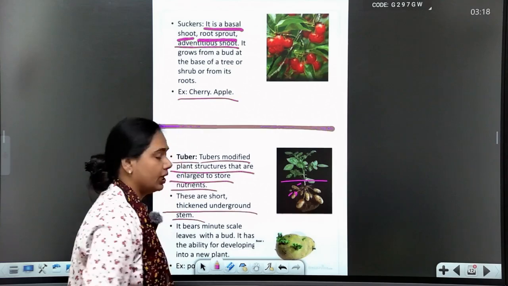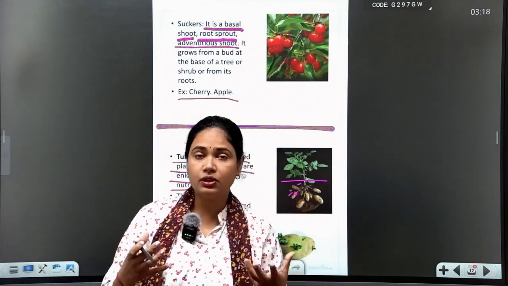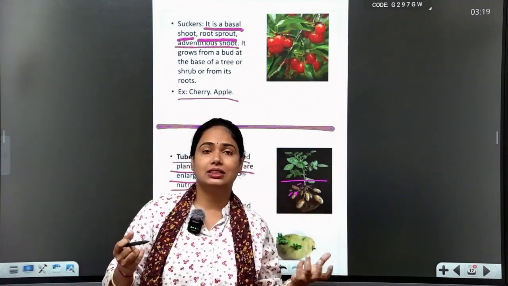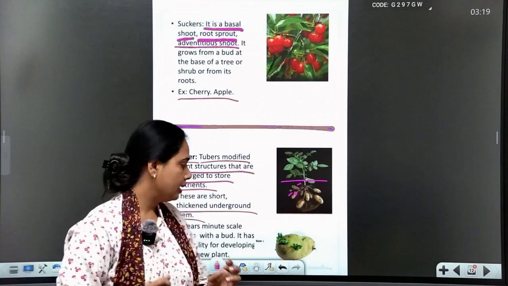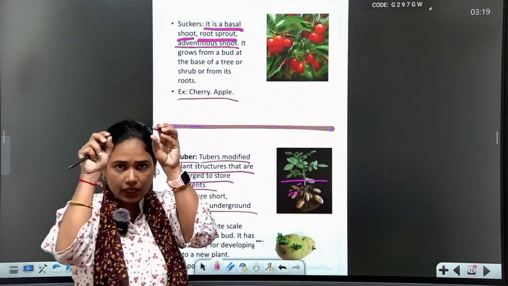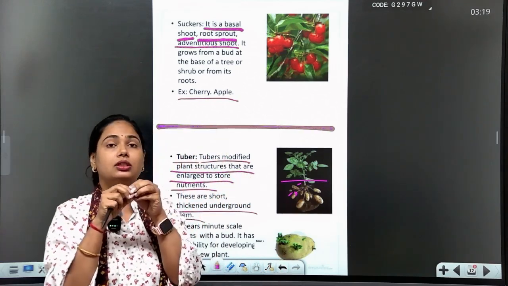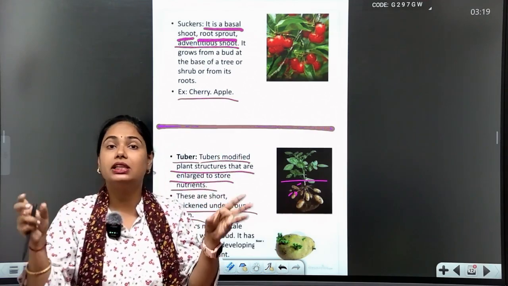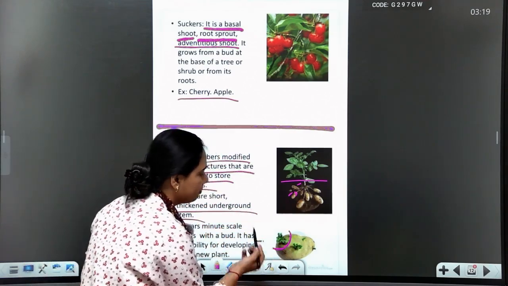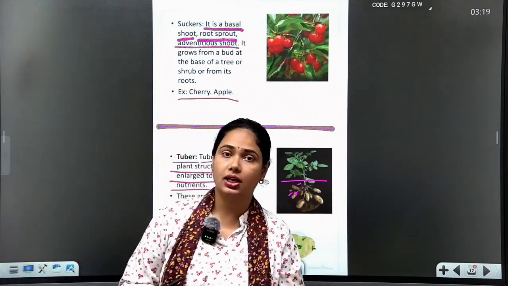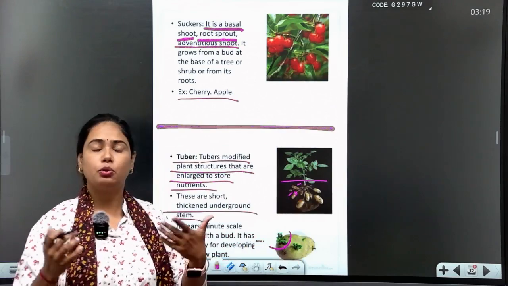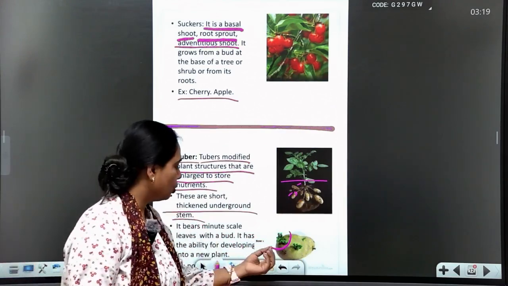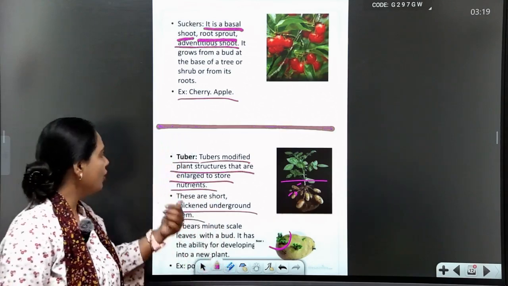Now this potato, as you may have seen in your kitchens, the oldest potato shows little buds on it, which grow into leaves. So if you cut this part and bury it in soil, you form a new plant. Yes, this is a bud, beautiful in nature. So this is the best example of tuber.